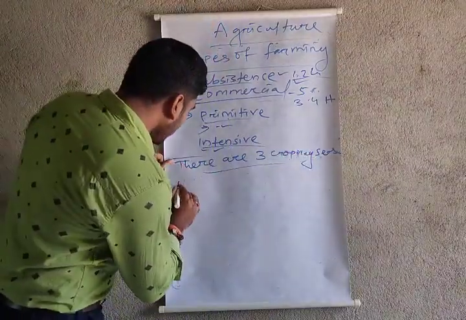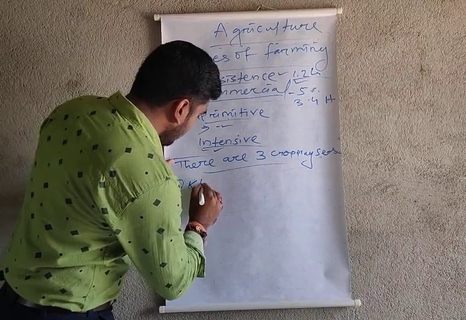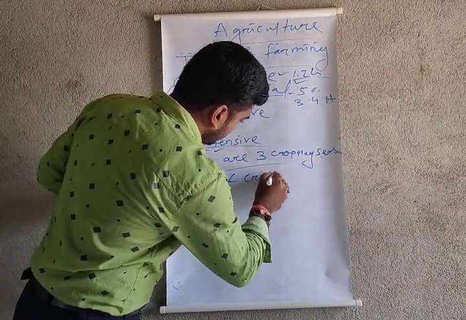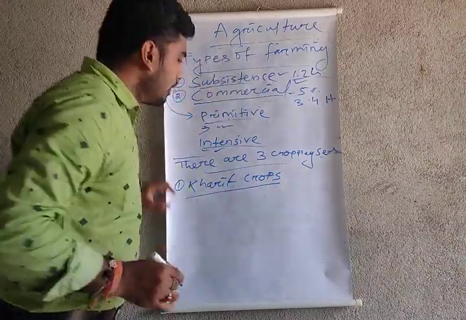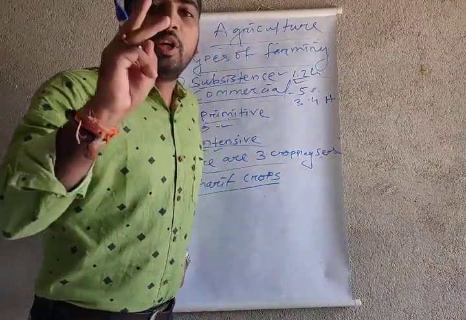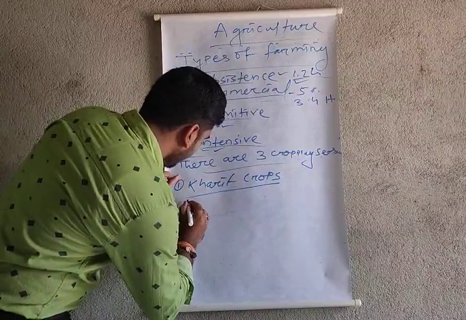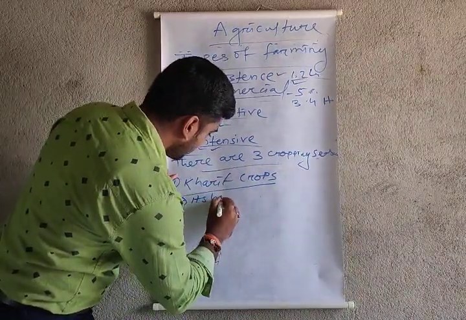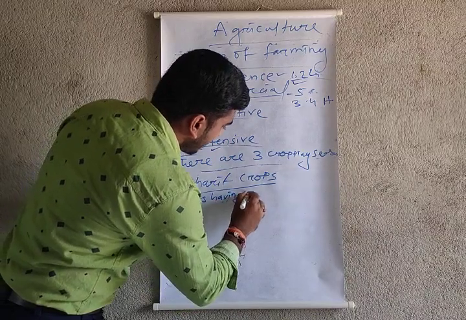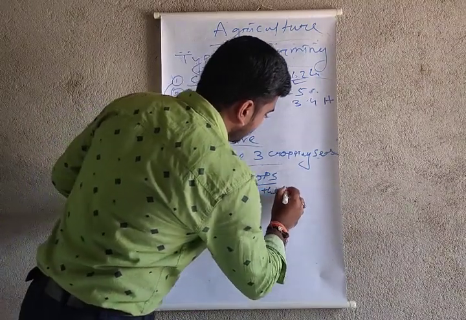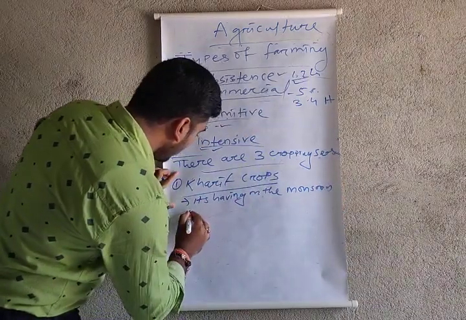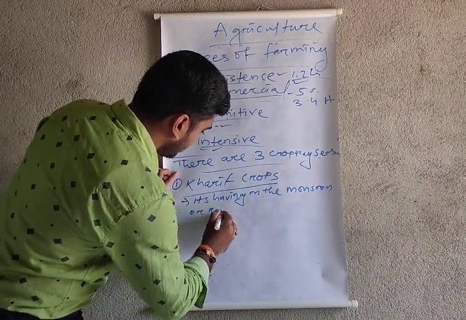First is the kharif crop. I am giving you 3 points on each. First, the kharif crop lives on the monsoon or rainy climate.